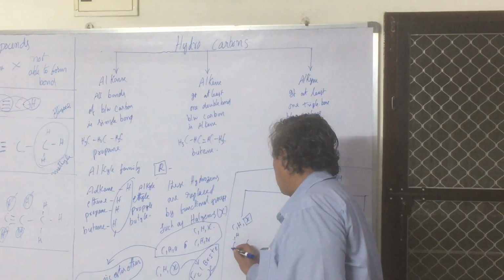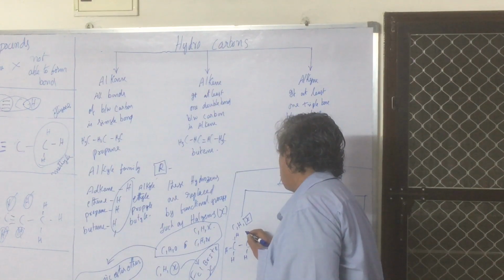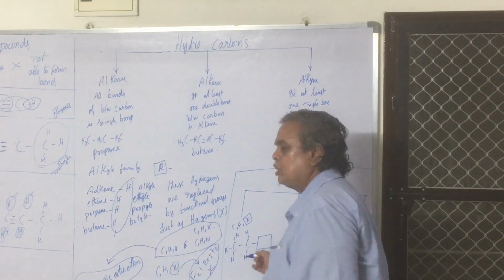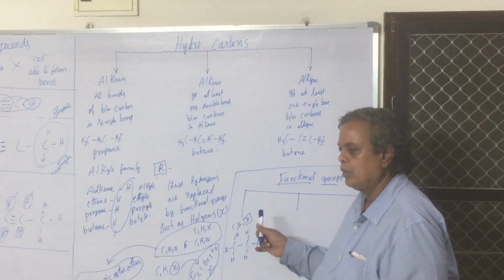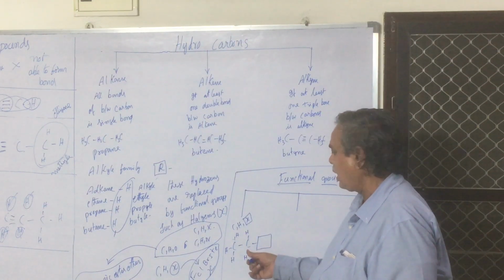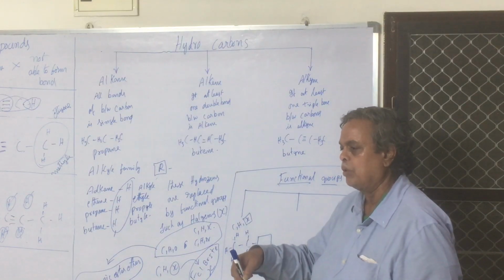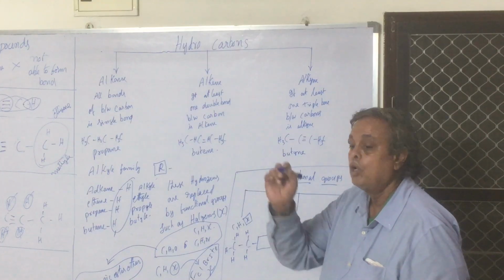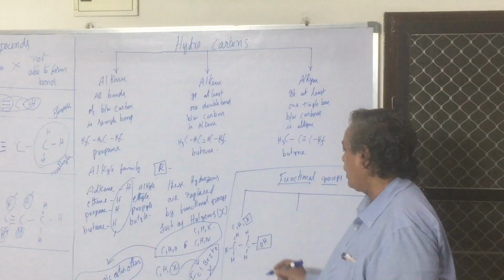Here hydrogen, here also hydrogen, here also hydrogen, here also hydrogen, here also hydrogen. Here in this place, what is that? This place is where you have lost one hydrogen. In this place, you can use a functional group. What is that? Alcohol means OH.